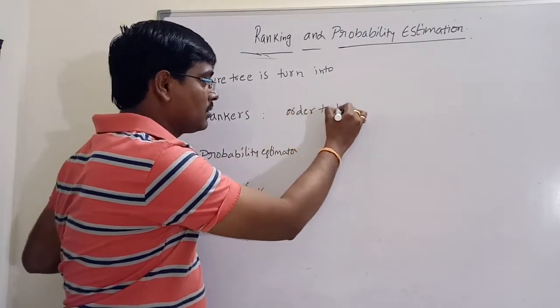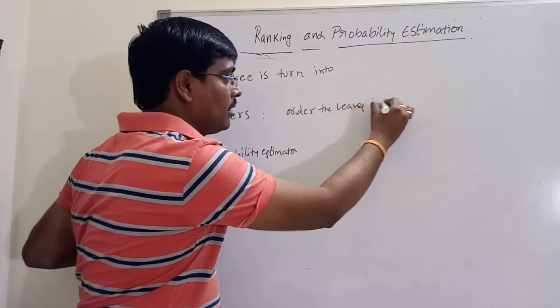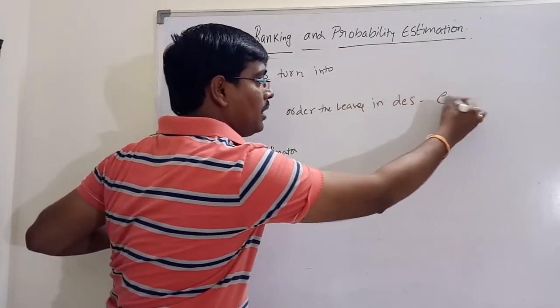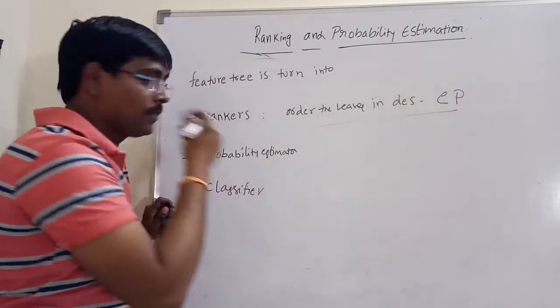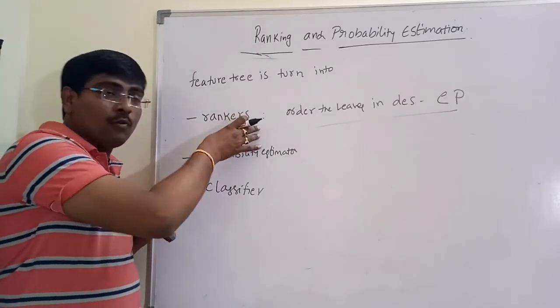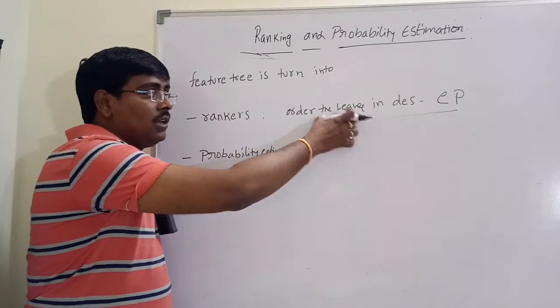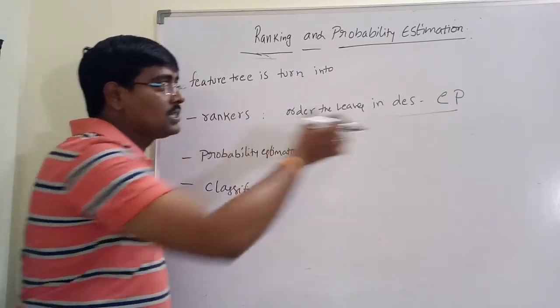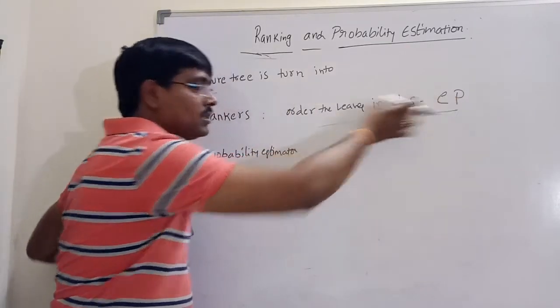Order the leaves in descending order of empirical probabilities. How is a feature tree converted into a ranking tree? We give the order of the leaves in descending order based on empirical probabilities.